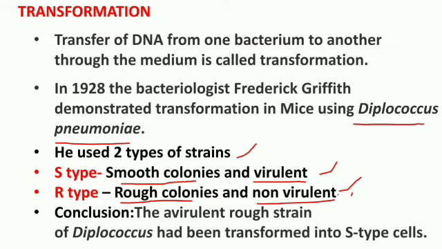And what is the conclusion of this transformation? The conclusion of transformation, very important: the avirulent rough strain of Diplococcus had been transformed into S-type cells. That is the transformation experiment done by Griffith in 1928.